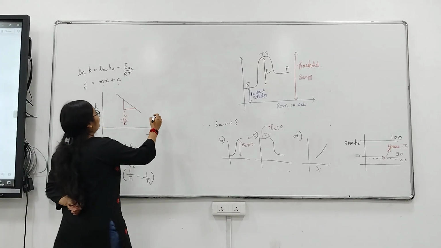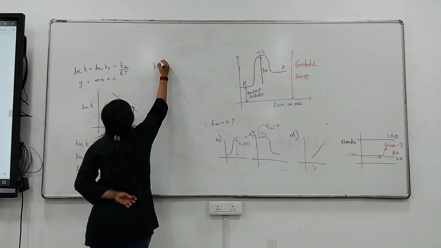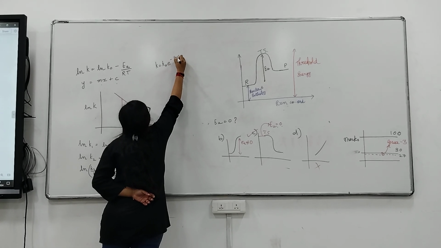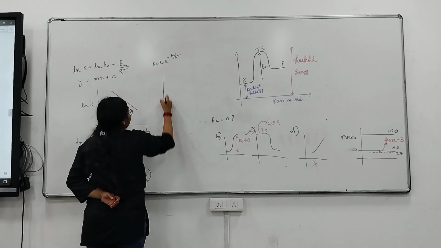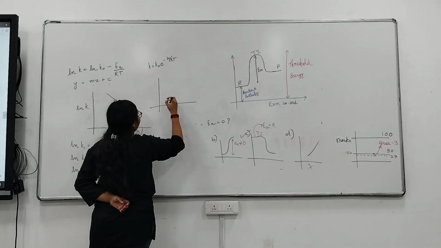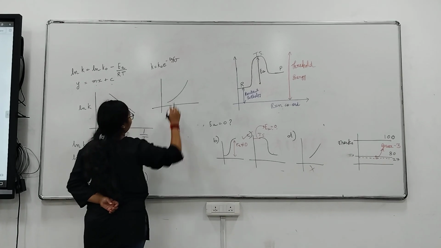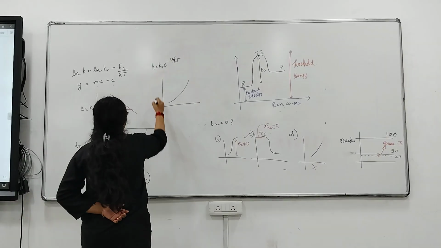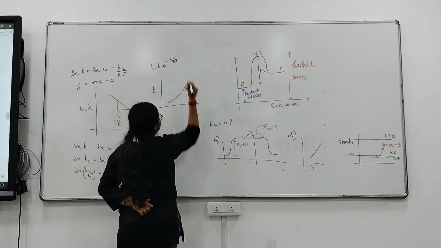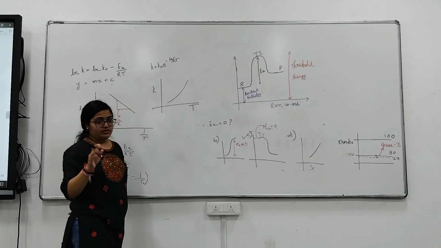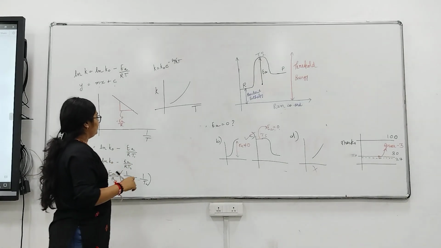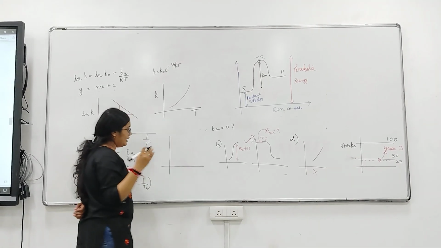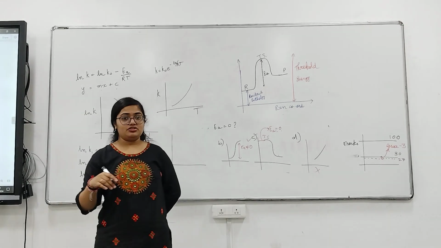The initial form of this equation was K equals K naught e raised to minus Ea by RT. If we plot this, the plot would look something like this. Here it is K versus temperature. This is how it looks. As and when we learn more, we will get to know that these are temperature sensitive reactions.